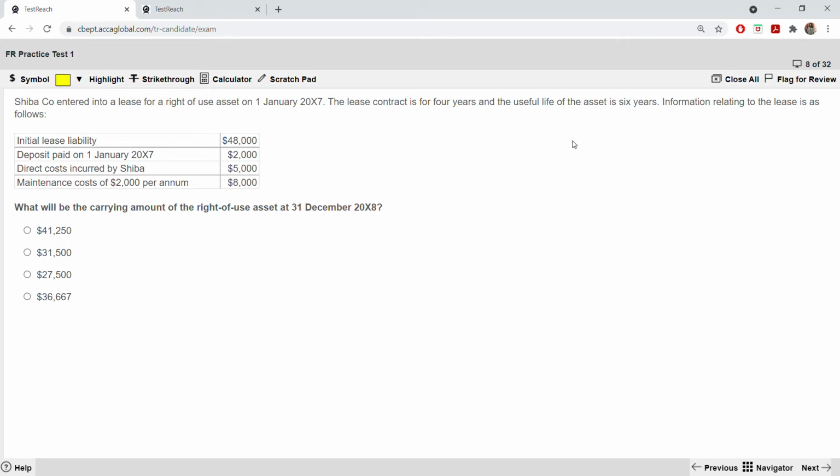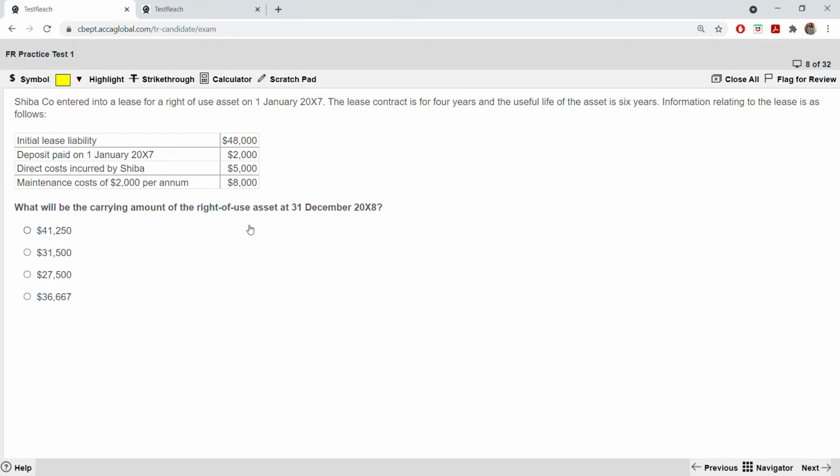Information relating to the lease is as follows. So you have been given the initial lease liability, deposit, direct cost, maintenance cost. What will be the carrying amount of the right of use asset? What is this right of use asset? If you're seeing this video for the first time, you'll be wondering. If you haven't studied lease before, you'll be confused. So for that, you have to study lease to know what is right of use asset, which will be taught in financial reporting.